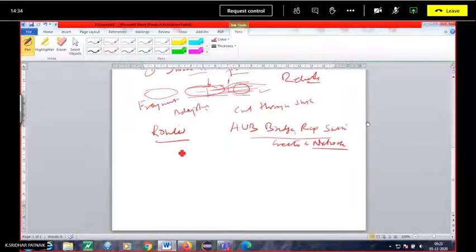But router is used to connect the networks. Router is generally used to establish the connection between the networks.